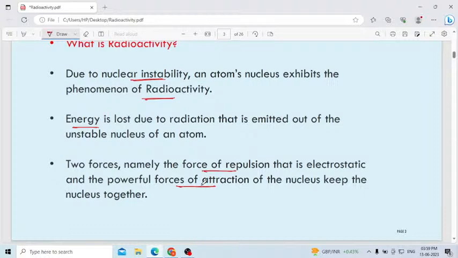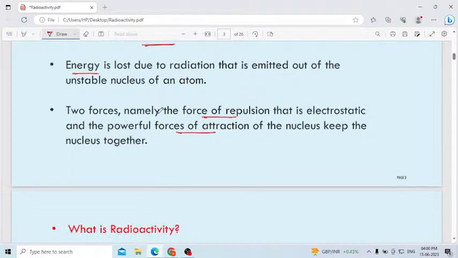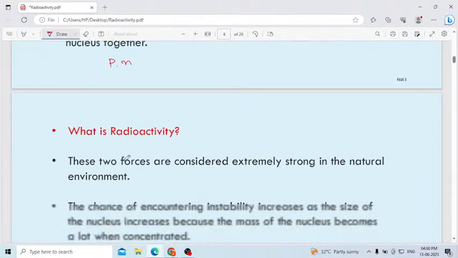Already I told you, to keep the nucleus together, two forces are acting: the force of repulsion and the force of attraction. These two forces keep the nucleus together. The nucleus contains protons and neutrons, and these two forces hold the protons and neutrons together. Okay, next point.